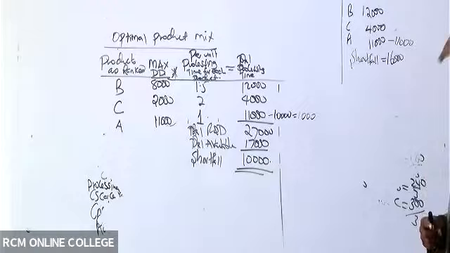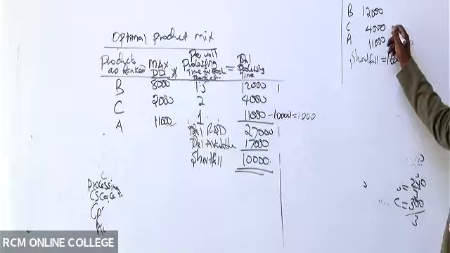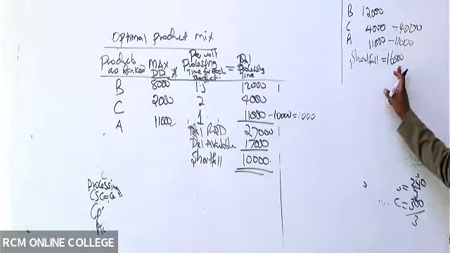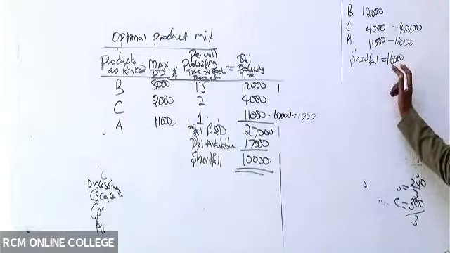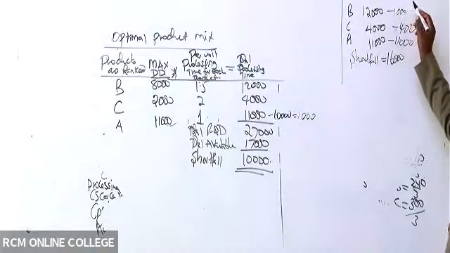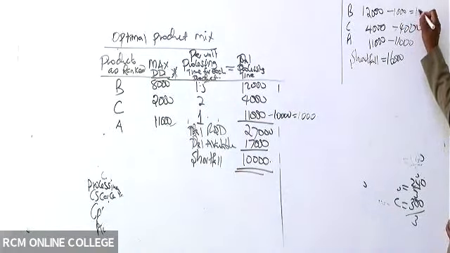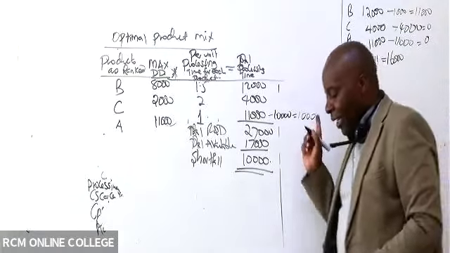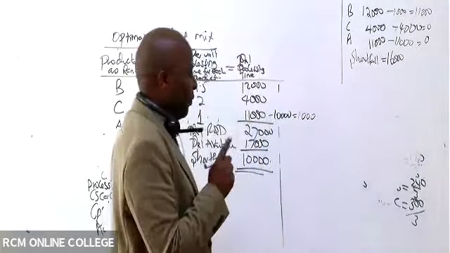So 5, I move up. I come and recover 4,000 here. I haven't yet recovered fully 16. I still have 1. So I keep on going up like that. Here I'll be having 11,000, here I'll be having 0, and here 0 like that. So be very careful how you do that recovery.